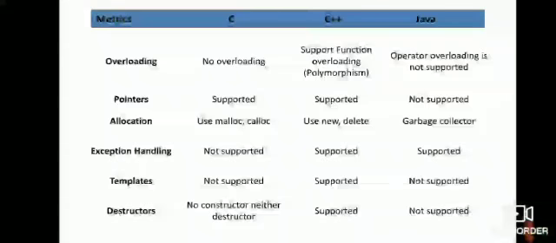Overloading. There is no overloading in C language. C++ supports function overloading, that is polymorphism. In Java, operator overloading is not supported. Pointers: C supported, C++ also supported, Java does not support pointers. Allocation: in C, use malloc, memory allocation, calloc. C++ uses new, delete. In Java, garbage collector.